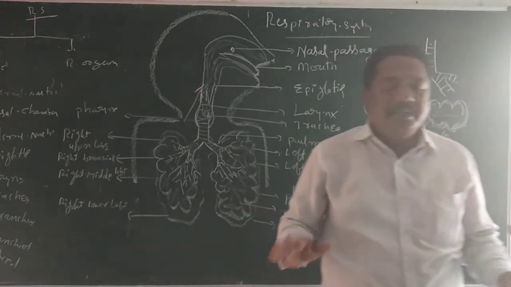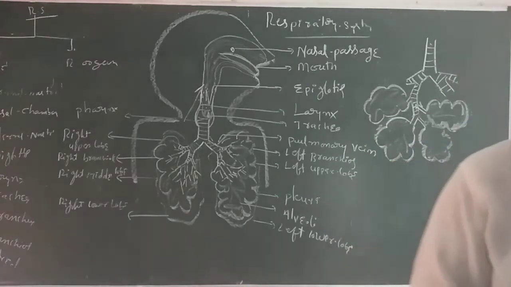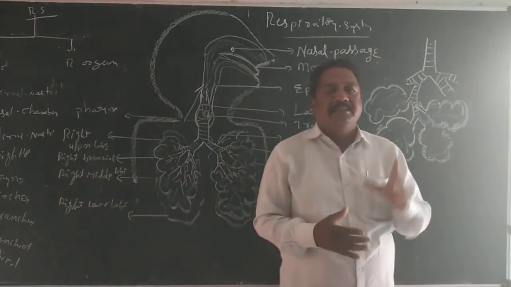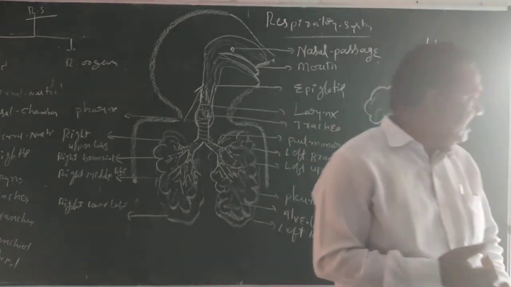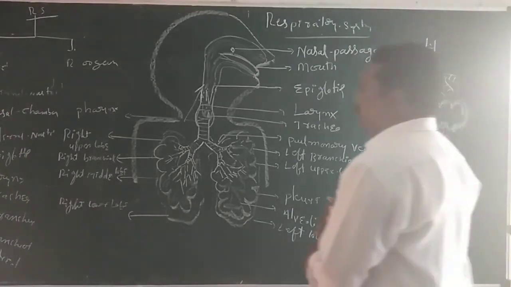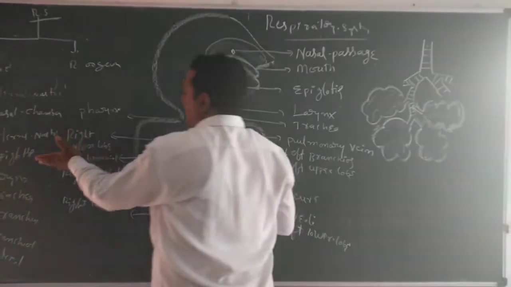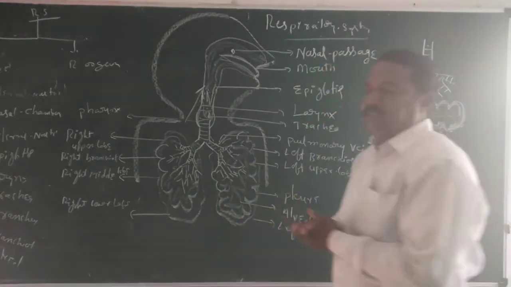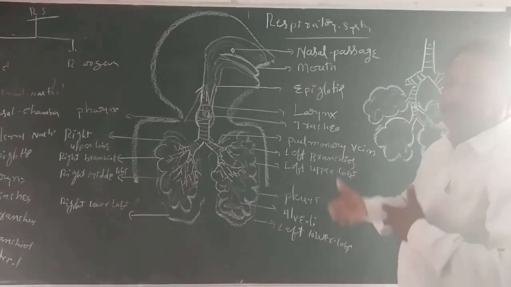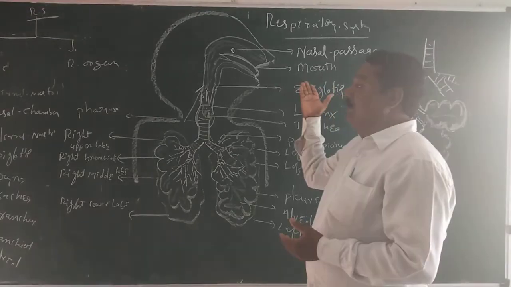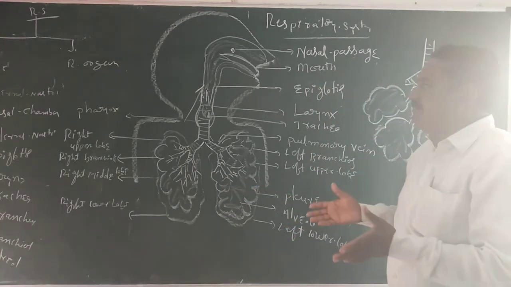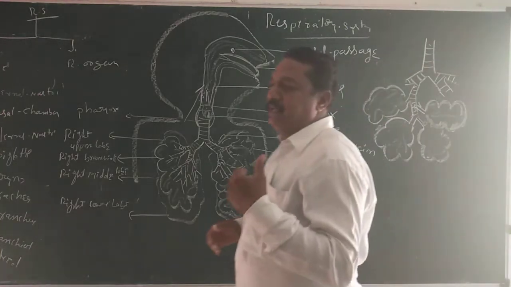So the remaining two are internally present; they are not up here. The respiratory system is classified into three main categories: external respiration, internal respiration, and cellular respiration. Here, external respiration is what I am drawing in the diagram. This complete part comes under external respiration. It means the gases are exchanged from the environment to the respiratory organ. This exchange is collectively described as external respiration.